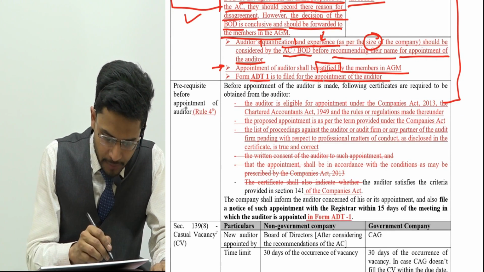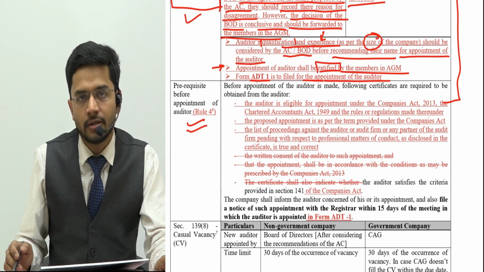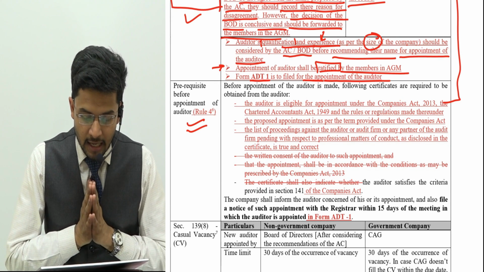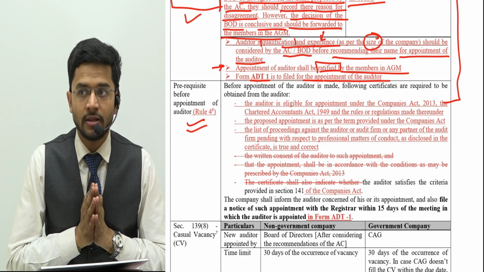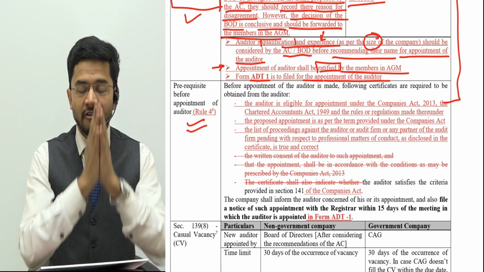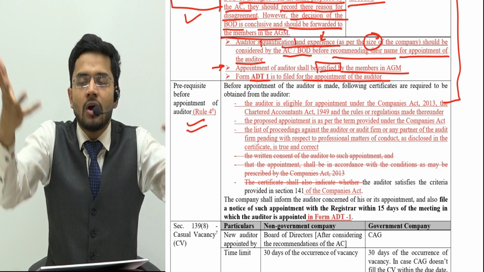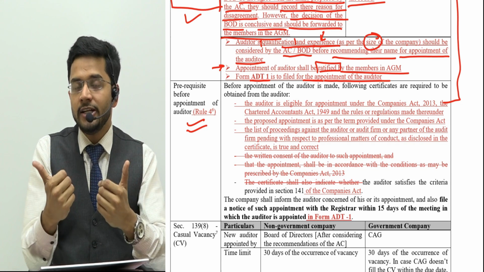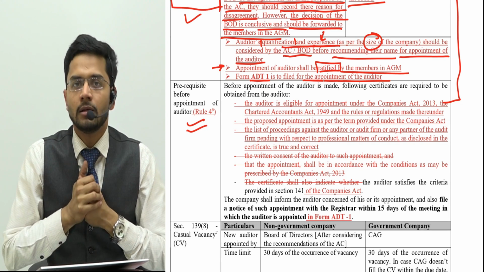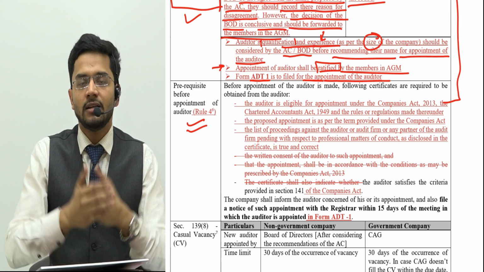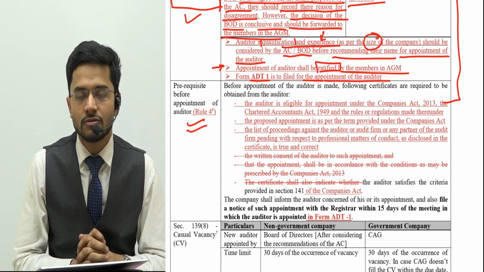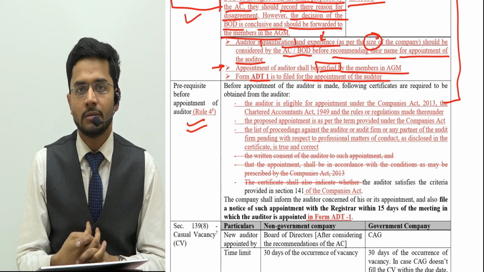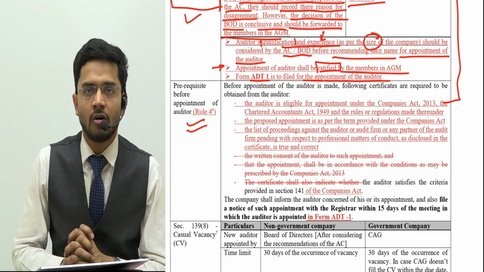Then next is the prerequisite before appointment of the auditor. So before appointing the auditor, guys, we need to be sure that the auditor is perfect in every way. He is not disqualified in any way for being appointed as the auditor of your company. So yes, we have studied the disqualification and qualification sections in our earlier part of the lectures of audit.